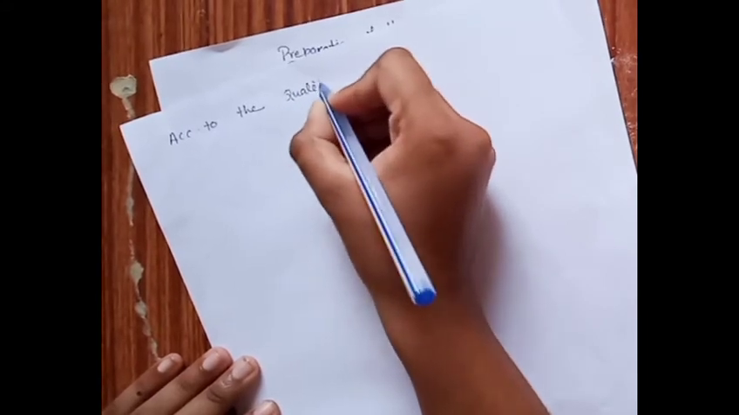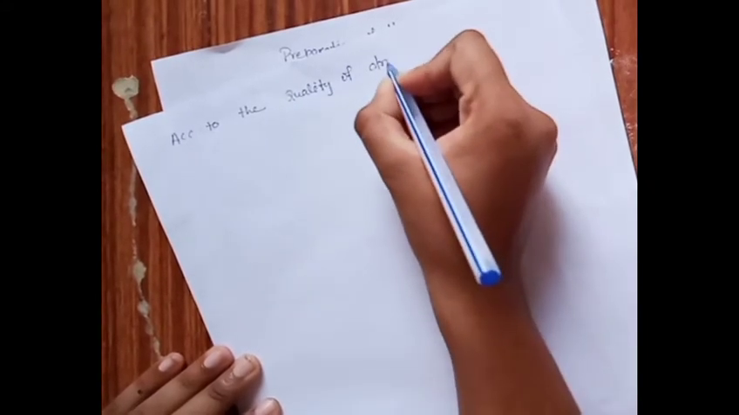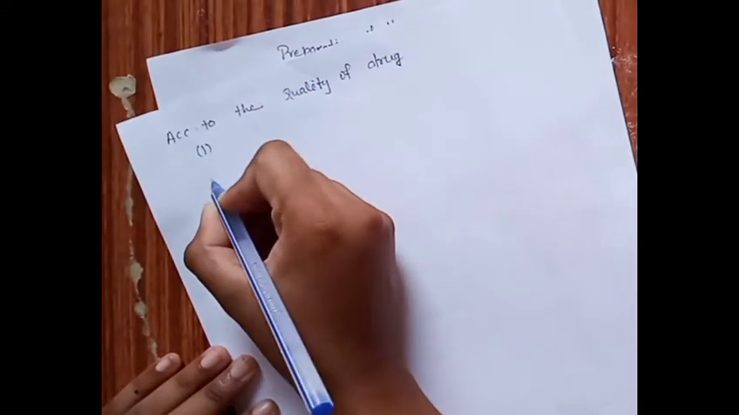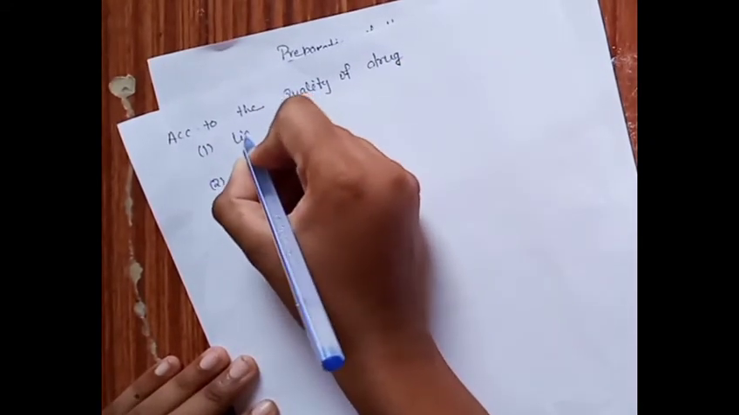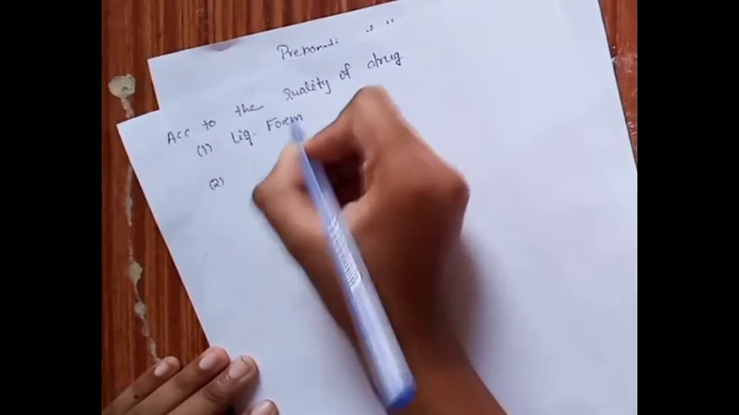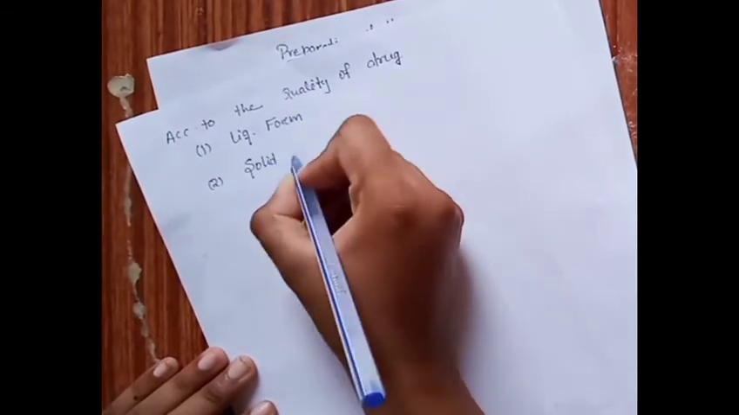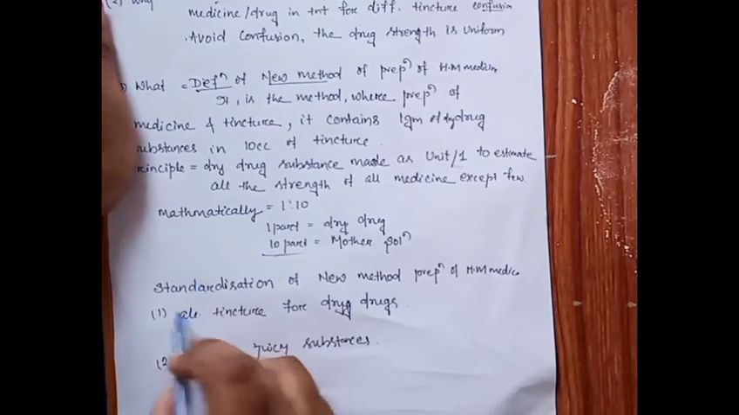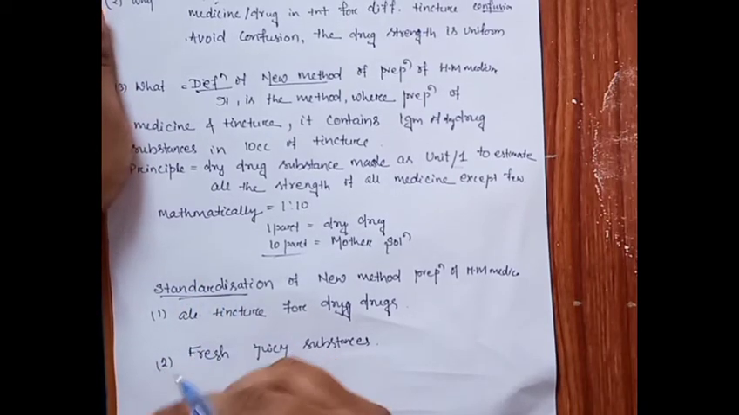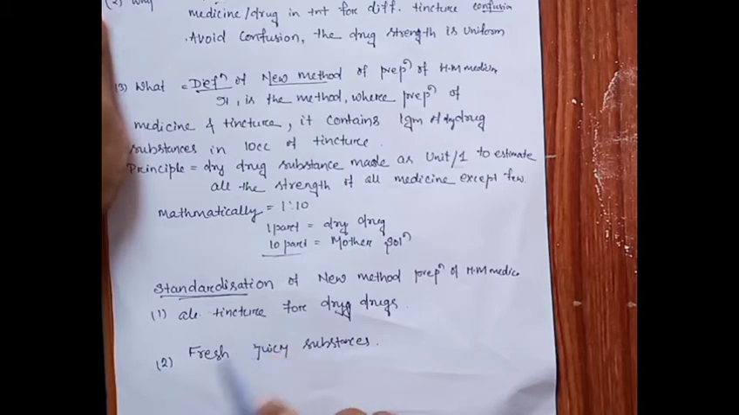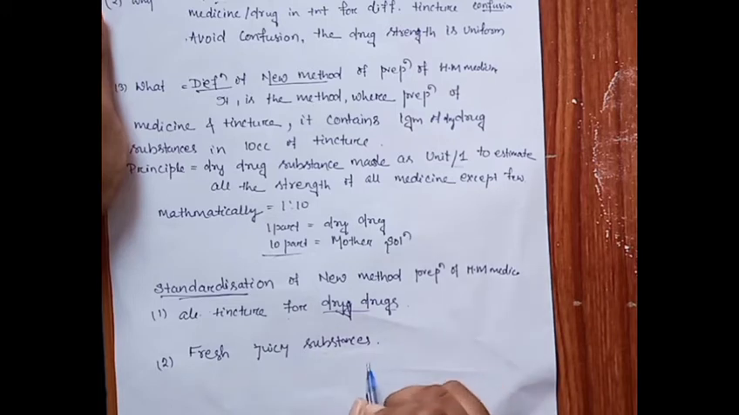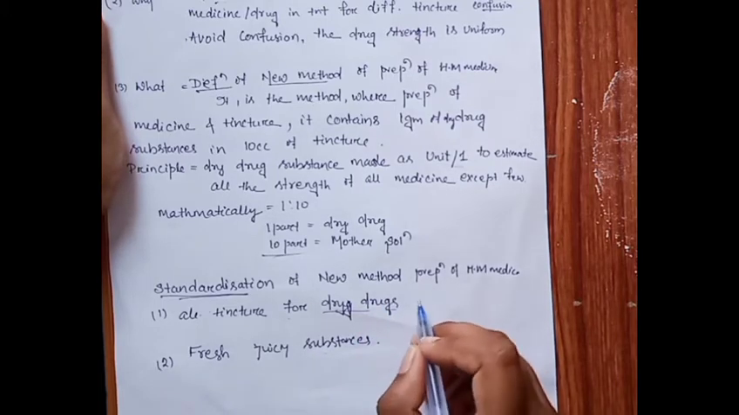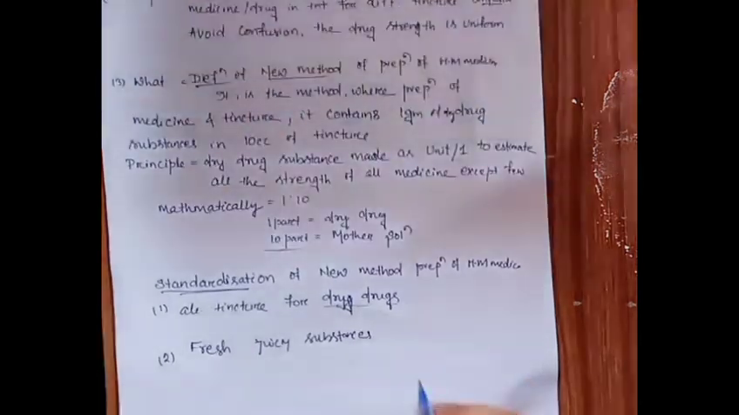According to the quality of drug, it is of two types, that is liquid form and solid form. So what is standardization? Standardization means, in the evaluation of drug substance, it is divided into two parts: alcoholic tincture for dry drugs and the fresh juice for the fresh juicy substance. Now it is only for evaluation. We go towards the main thing, that is towards our quality of a drug.